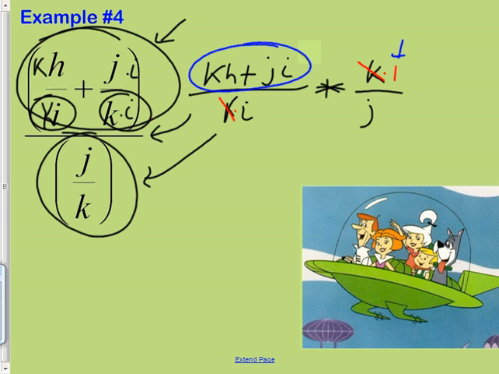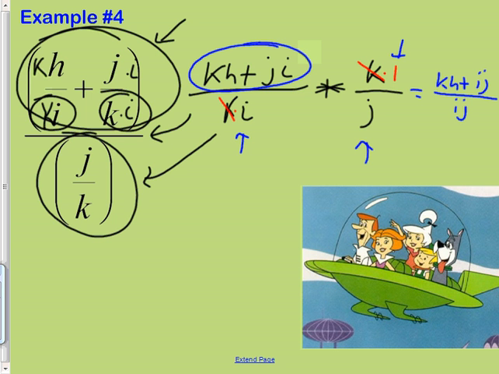That's not a J. That's an I. That's a J. I know they both have curvy things on them, but one of them's an I, one of them's a J. Okay, so IJ is your denominator. So the top is KH plus IJ, or JI, doesn't matter, all over IJ, or again, JI.